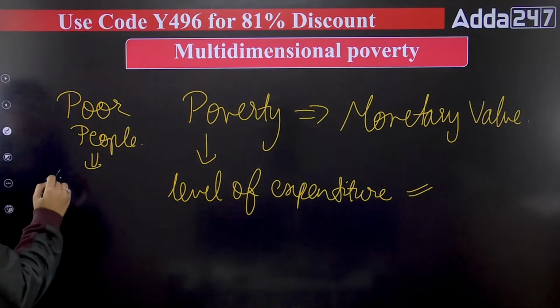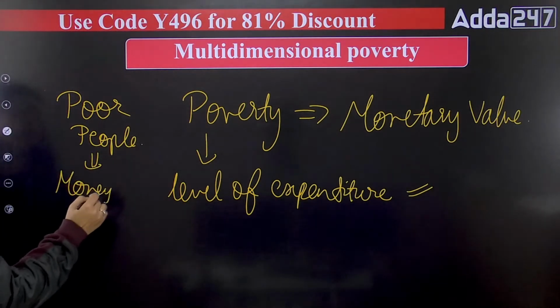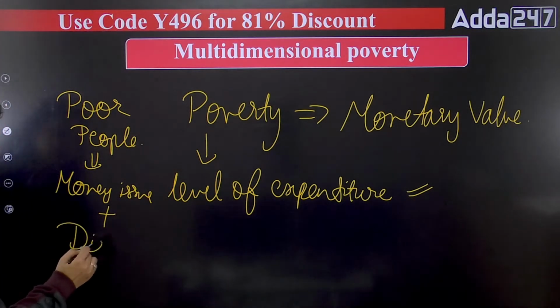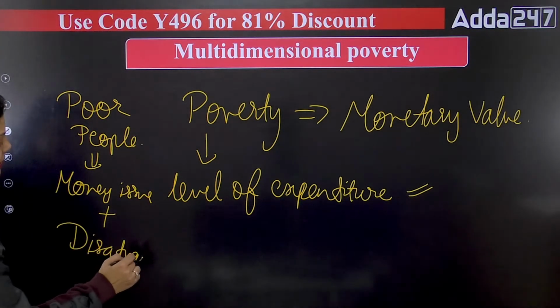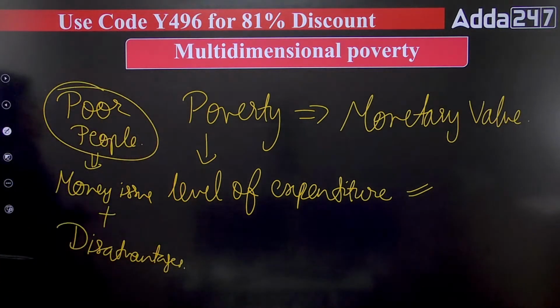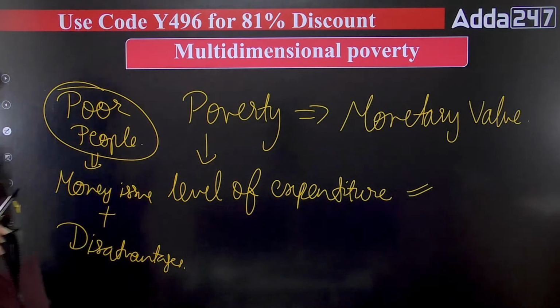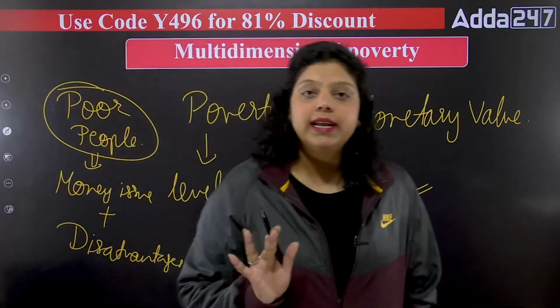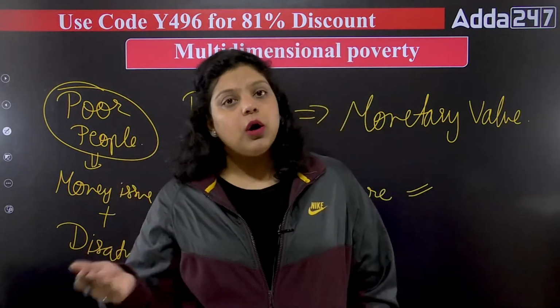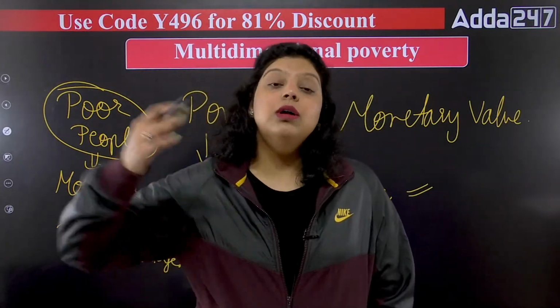So they don't only have the money issues. Apart from money issues, they have other disadvantages also. They face multiple disadvantages that are there because of the poverty the poor people are facing. So you can't say that poverty is only a unidimensional concept. Poverty is not only because of the lack of money. It is more than that.